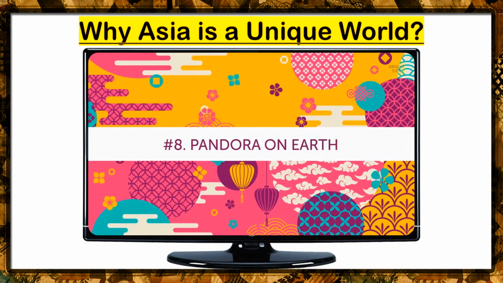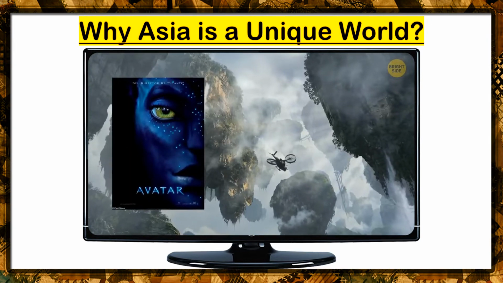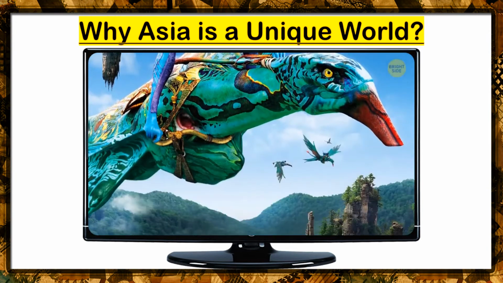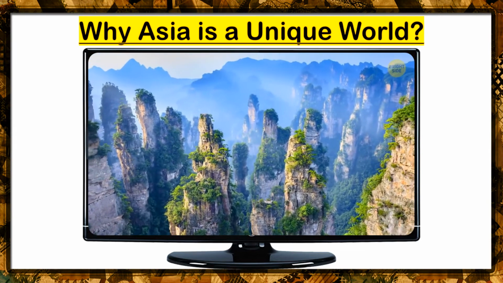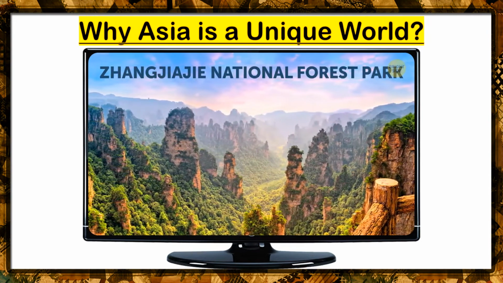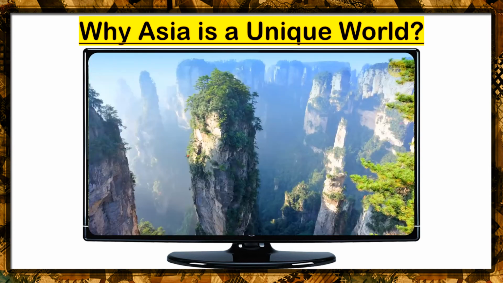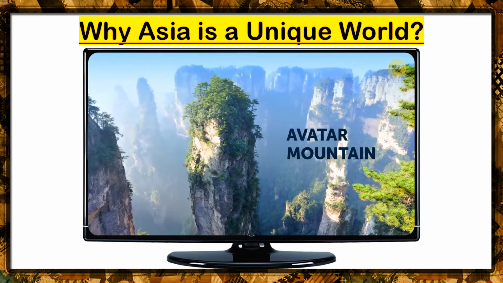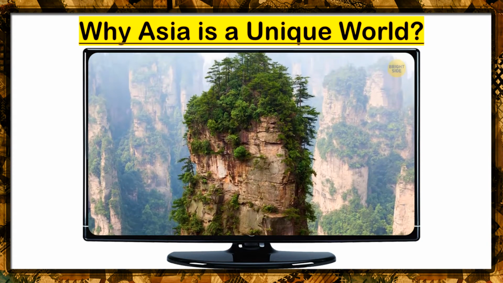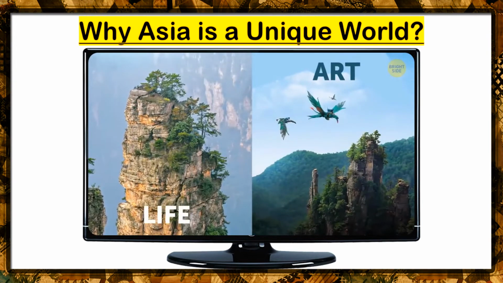Number 8. Pandora on Earth. Avatar, the sci-fi fantasy film that had all of us with our eyes bulging out of our heads and saying, "Ooh, the colors," back in 2009. Hey, if you ever wanted to step foot into Pandora, that's where the story took place, as a refresher, just head to China. The Zhangjiajie National Forest Park has the Southern Sky Column, which was actually officially renamed Avatar Mountain after the movie's release. An astounding 3,500 feet tall, this sandstone pillar covered in greenery was one of the inspirations for the movie. So, art imitating life, then imitating art.